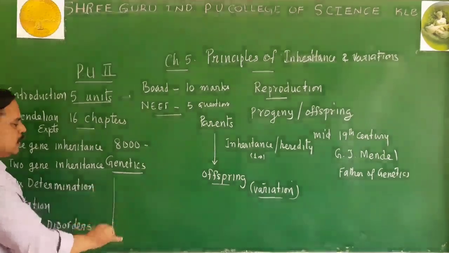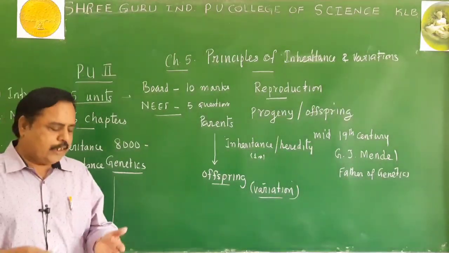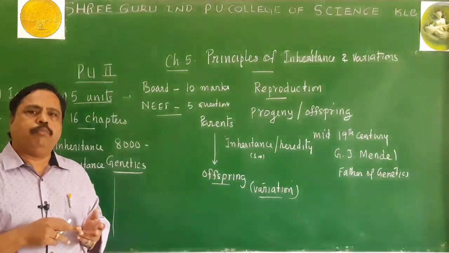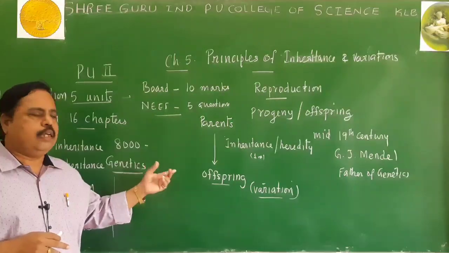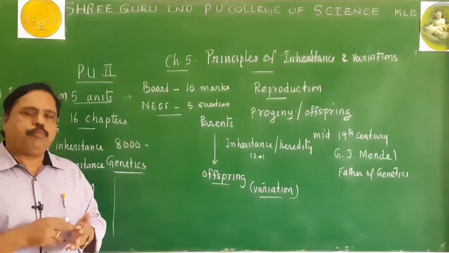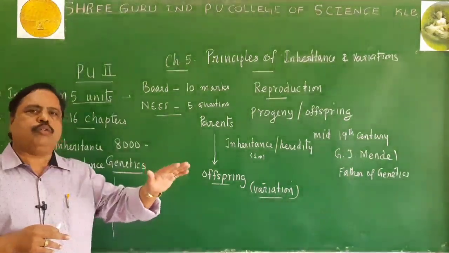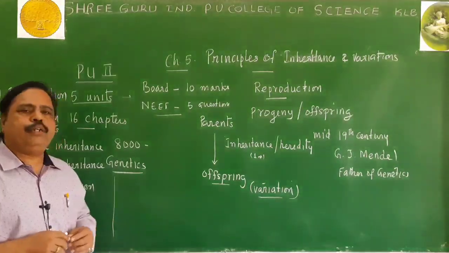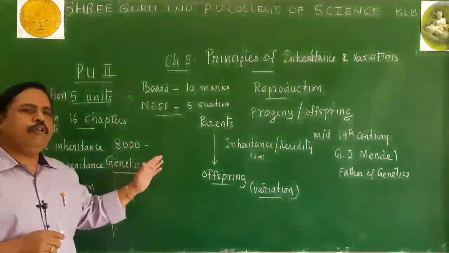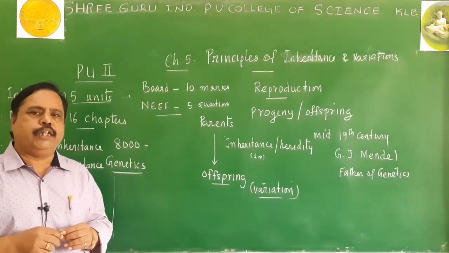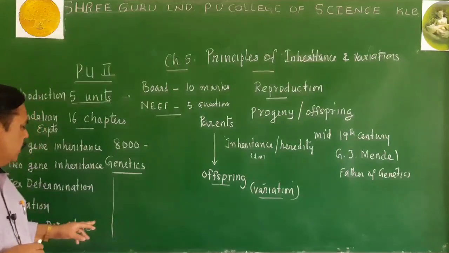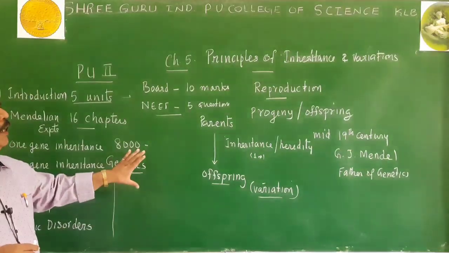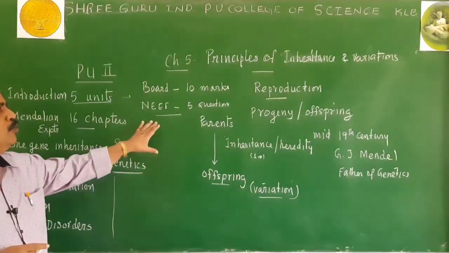In addition to all these things, there will be some more points related to polygenic inheritance, multiple allelism, and some terminologies related to genetics. Apart from that, the relation between chromosomes and genetics we are going to see here. Chromosome and gene comparison also we are going to see in this lesson. We will also study linkage and recombination. Various types of syndromes related to genetic disorders are the main point in this lesson. So this is the basic information related to chapter number 5.